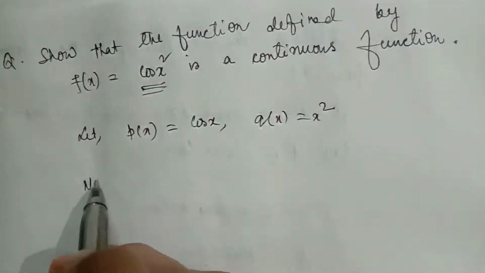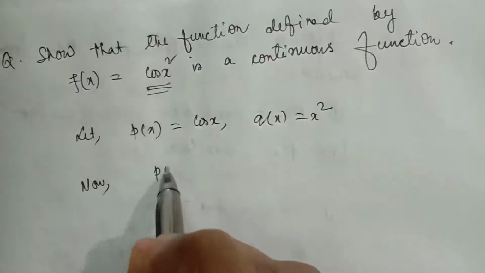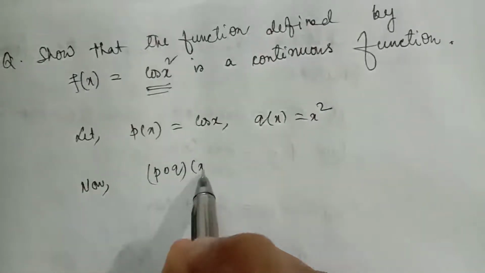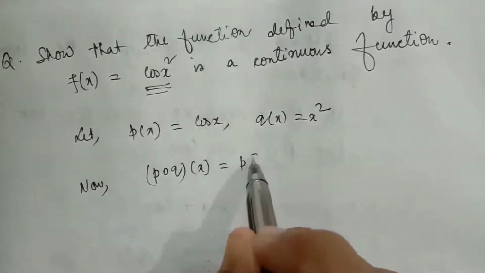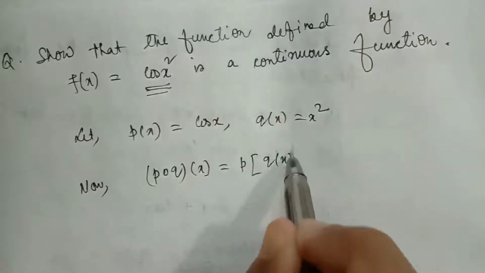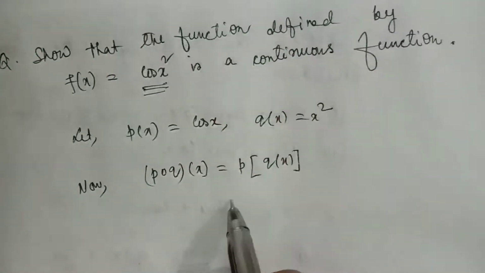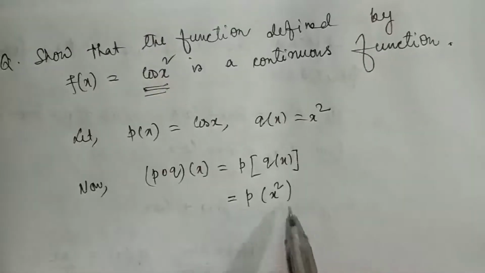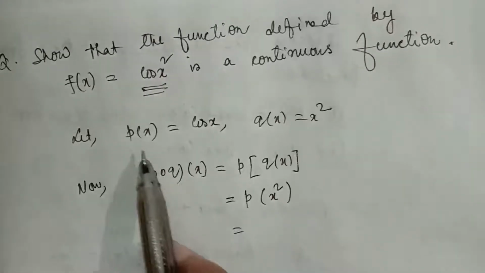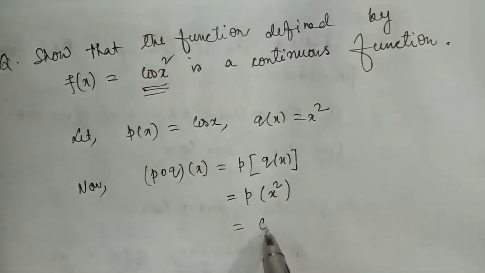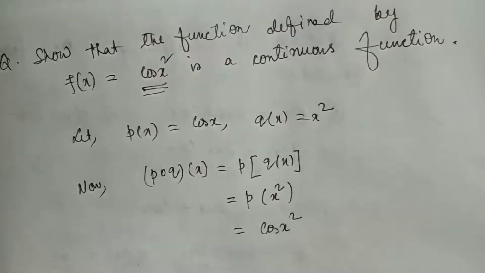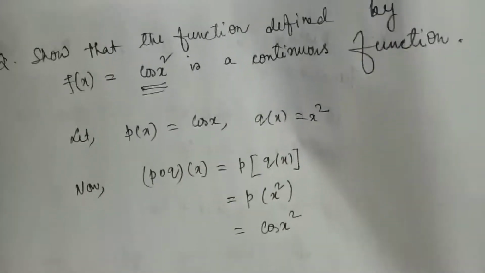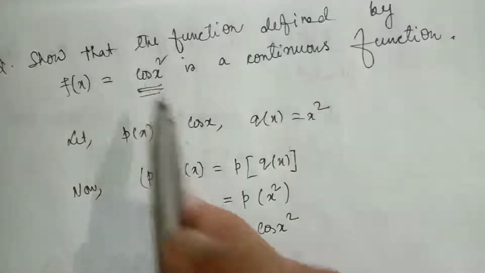Now p composition qx is equal to p of qx. P of qx is x square, you can write p of x square. P of x is cos of x, p of x square will be cos of x square, which is equal to our given function.